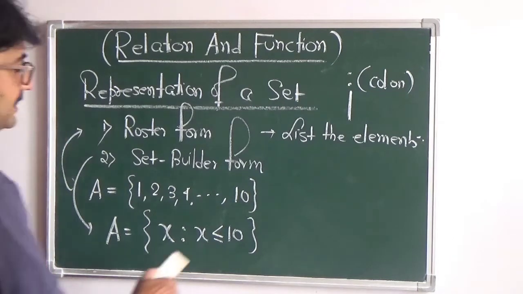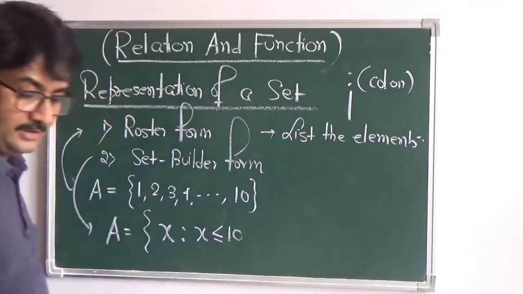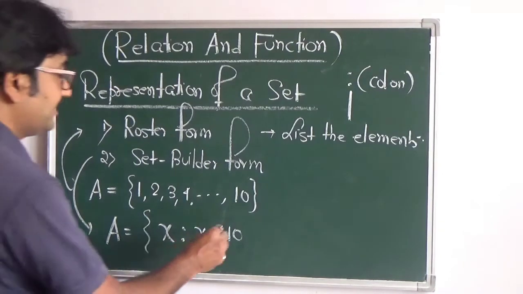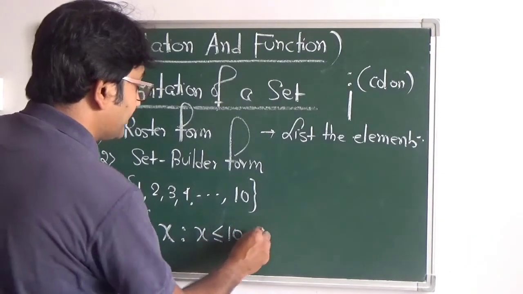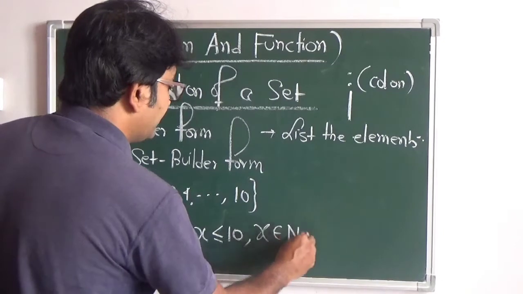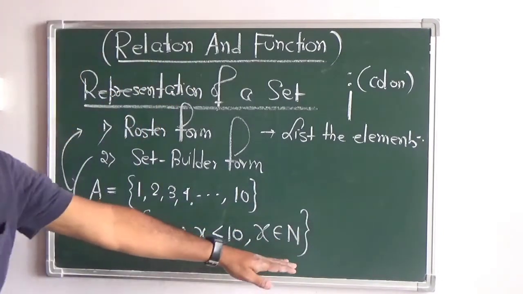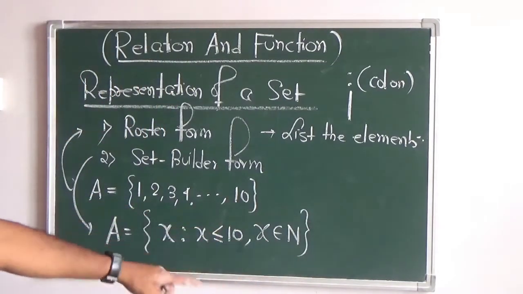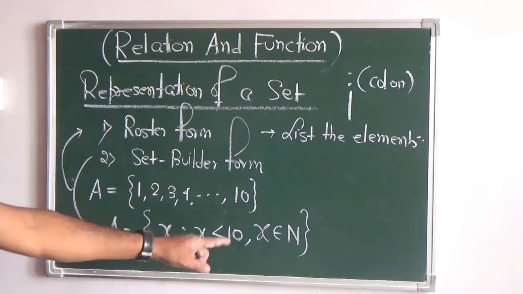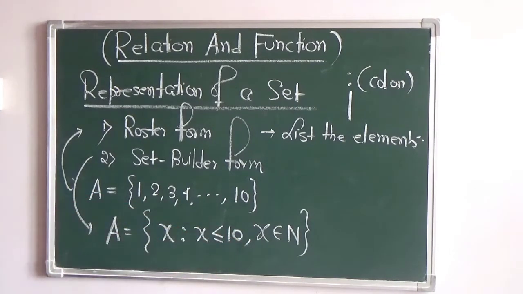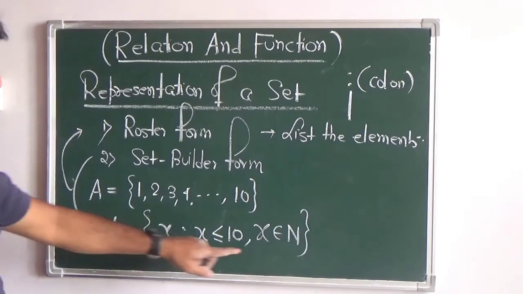No, because we have not defined here the set. What is the nature of these numbers? So you need to write X belongs to natural numbers. If you don't write N, that means these numbers can be whole numbers, can be integers, so it will extend towards the left of it. It will take 0, it will take all the negative numbers as well. So you need to define it like this.